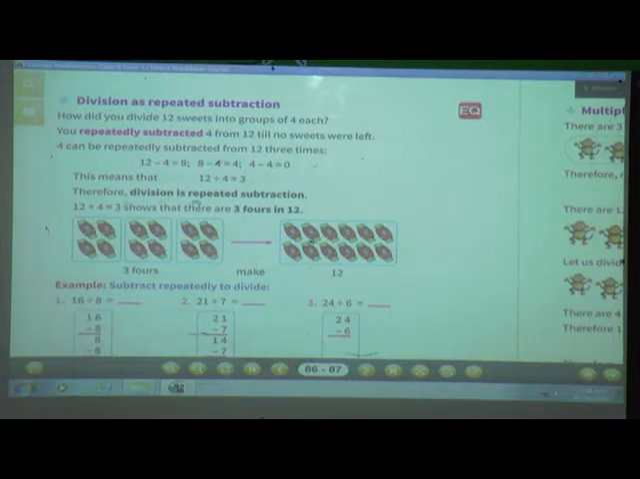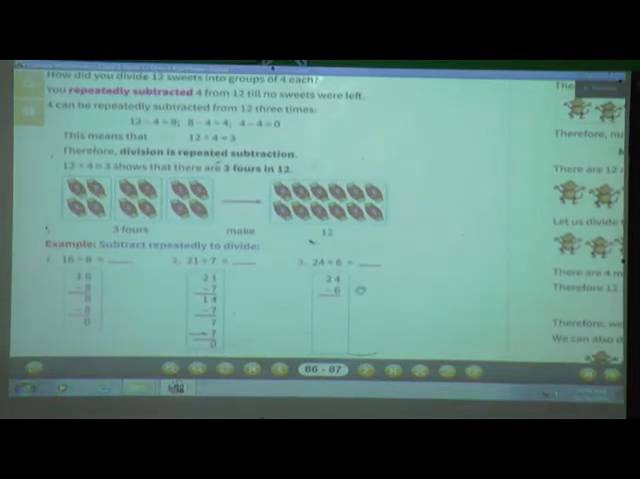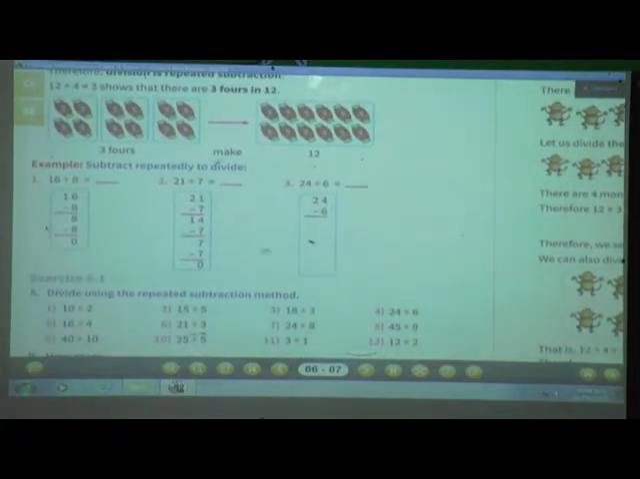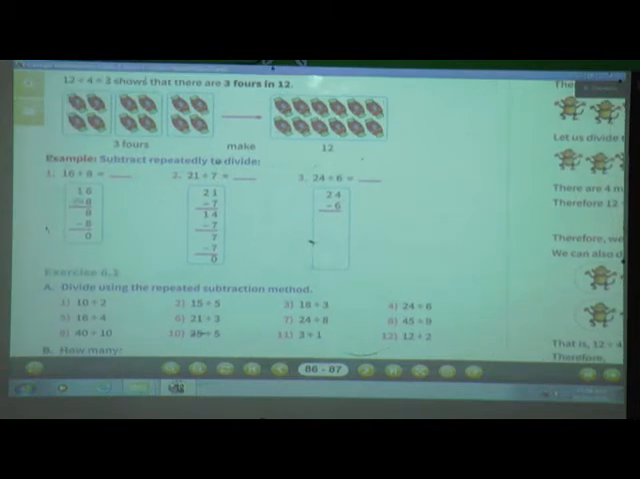Means division is repeated subtraction. Division is nothing but what? Repeated subtraction. 12 divided by 4 is equal to 3 shows that there are 3 fours in 12. Okay. Now here we will see how to subtract repeatedly to divide. Here we will see one example.